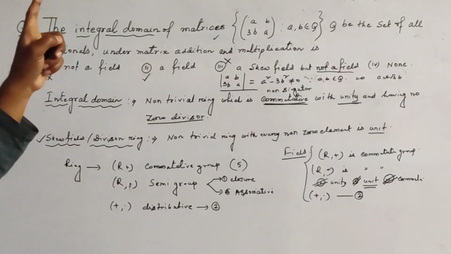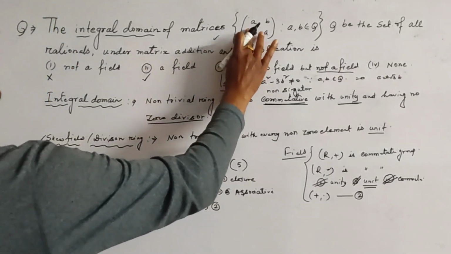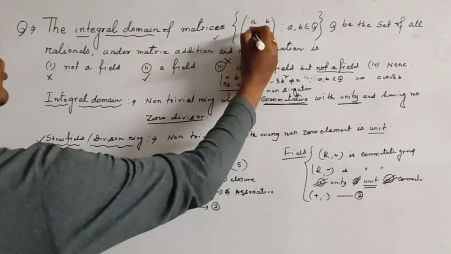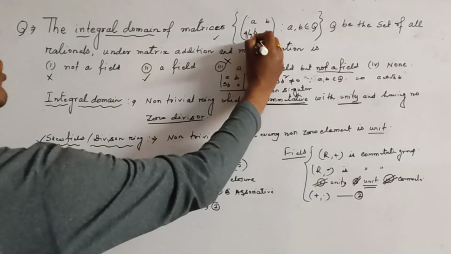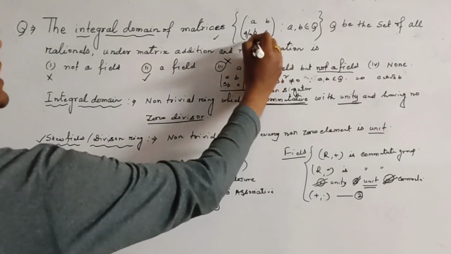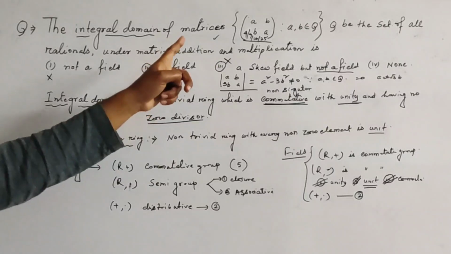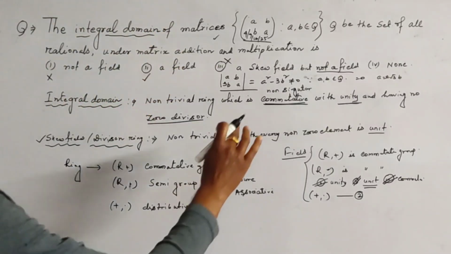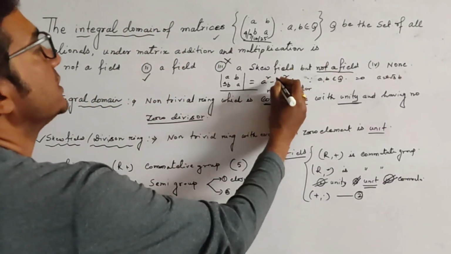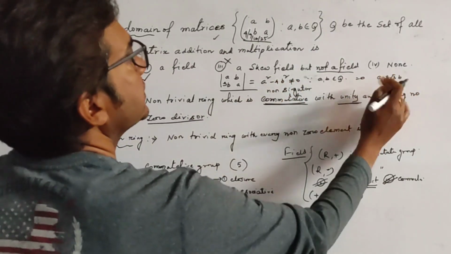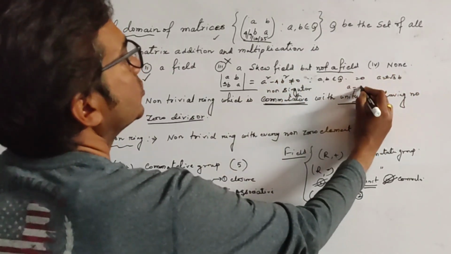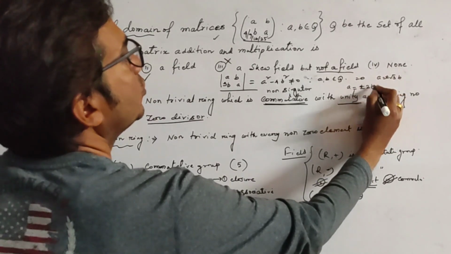Okay, and if there were 4 or 9 or 16 or 25, so this is a perfect square number, then in this position, say it is 4, we get A equal to plus minus 2B.